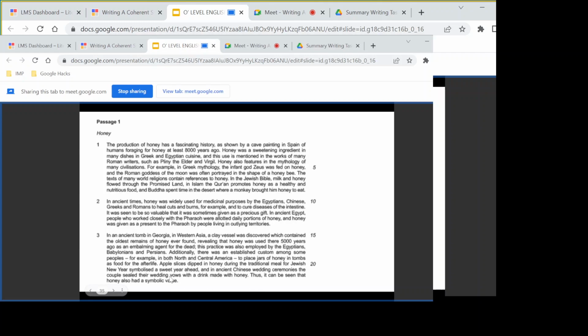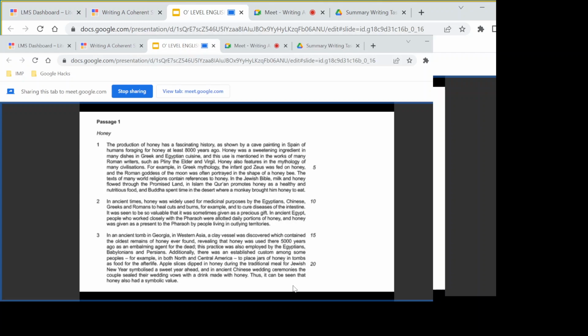One, a symbolic value in Chinese weddings, right? And two, apple slices during the traditional meal for Jewish New Year symbolize a sweet year ahead. So one symbol is having a sweet year ahead, in Jewish New Years, and the other one is for Chinese weddings. So it has got symbolic value, and the examples are given before the main idea has been given to you here. So you can just write the symbolic value.